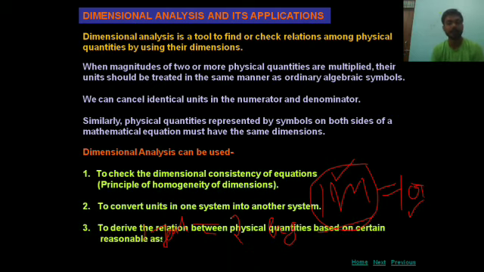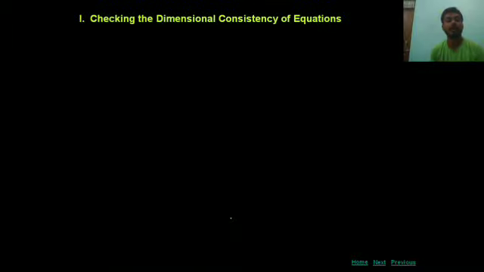Next, to derive the relation between physical quantities based on certain reasonable assumptions. Here students, we can derive the relation between quantities if we know on how many different quantities any given particular quantity depends. Then students, let us start with our first application, checking the dimensional consistency of an equation.